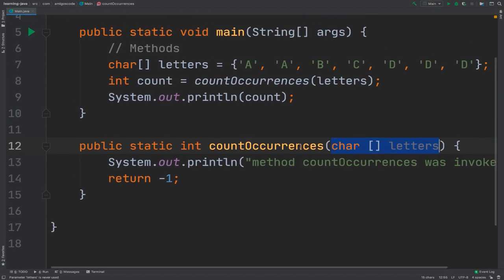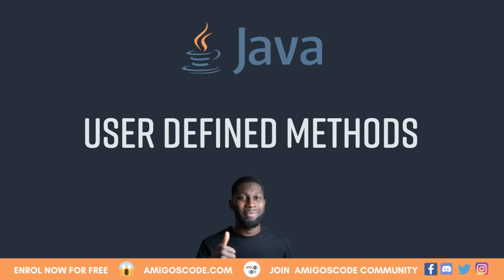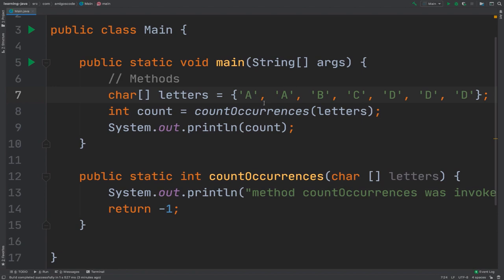Next, let's go ahead and implement the actual logic that will count the number of occurrences for any given letter. We want to find out how many times, for example, the letter A appears in this array.